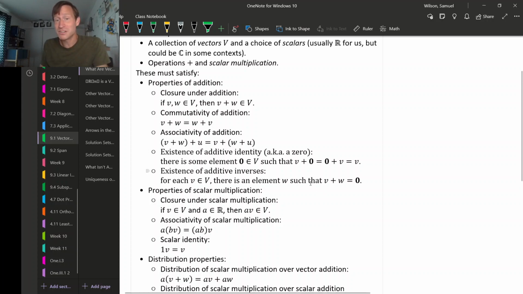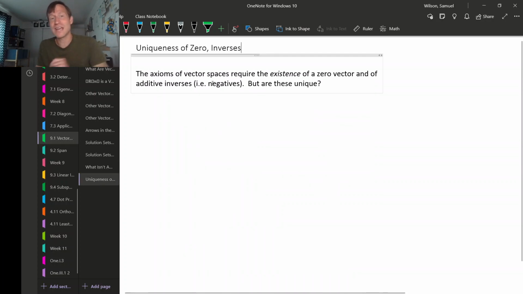Similarly, you might have wanted to insist that our additive inverses are unique. But this list of properties is actually carefully tuned so that things like that, we actually get them for free from the list of axioms we already have. So let's have a look at the uniqueness of our additive identity, in other words 0, and additive inverses.